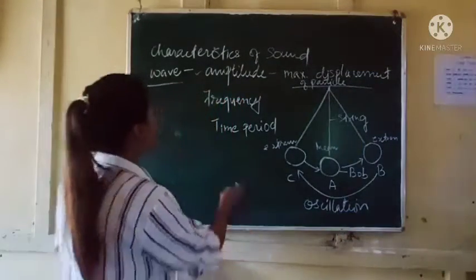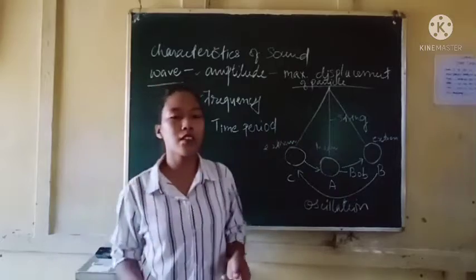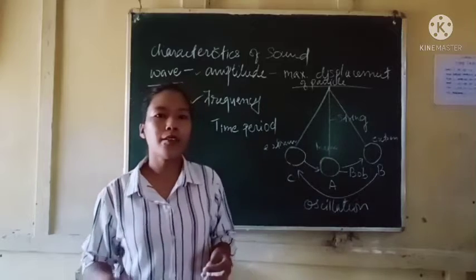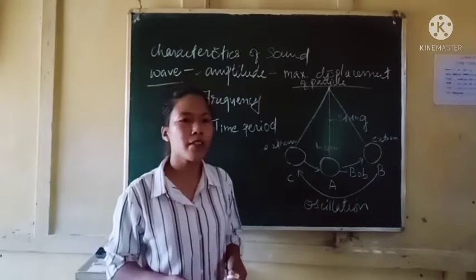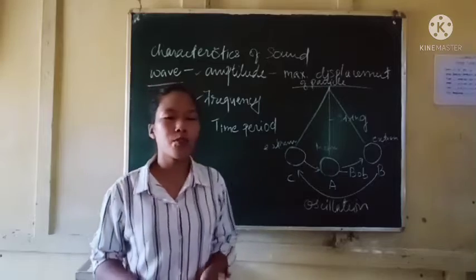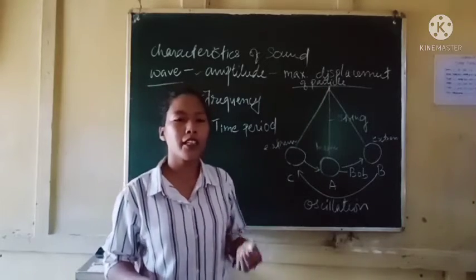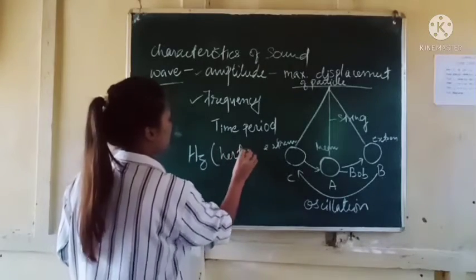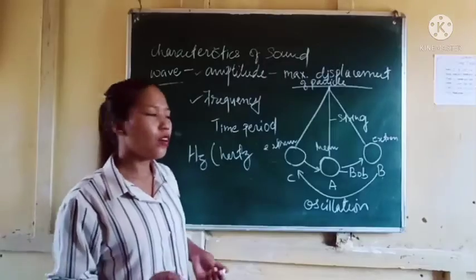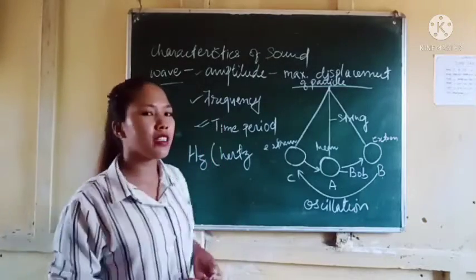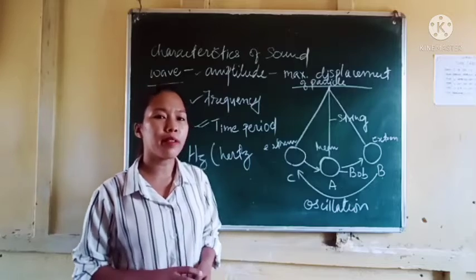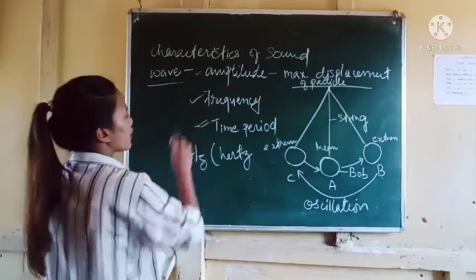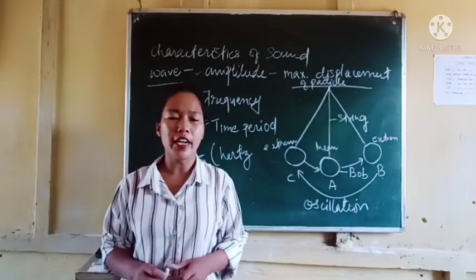The next one is frequency. Frequency means the number of waves that occur in a second. It is expressed in hertz, with the symbol Hz. The last one is the time period. It is the time taken to complete one oscillation. So these are the three characteristics of sound: amplitude, frequency, and time period. That's all for today. I hope you all understood.